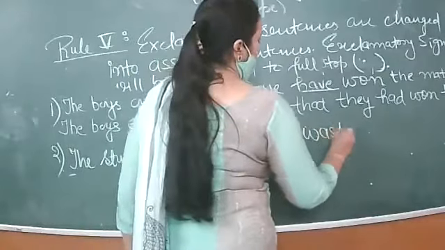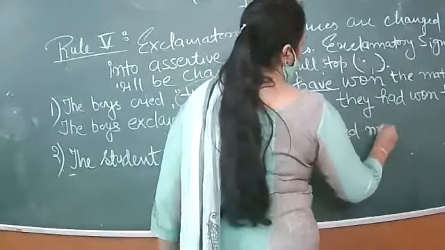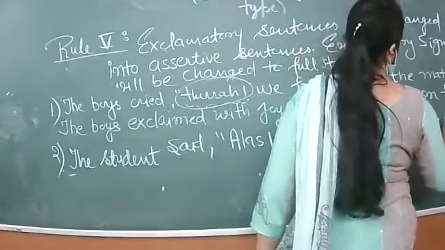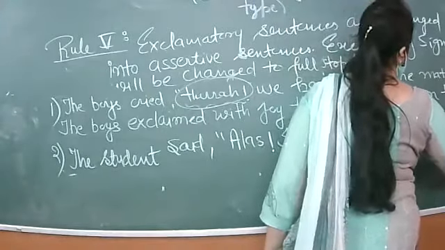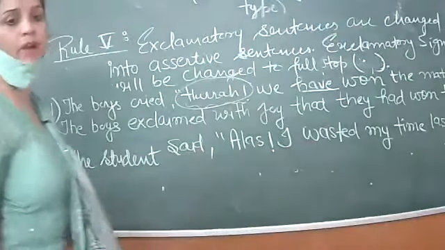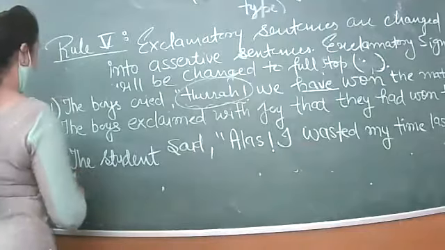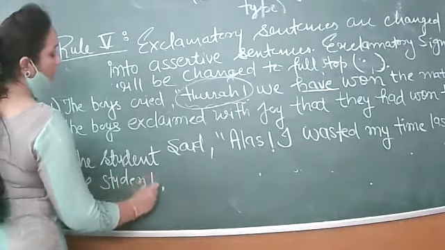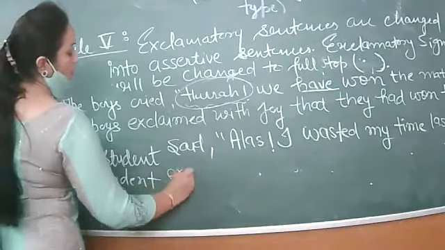I wasted my time last year. So which expression will be used if alas is given? Have you confirmed from the list?